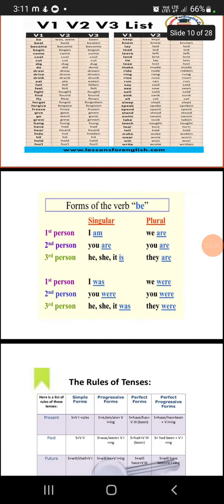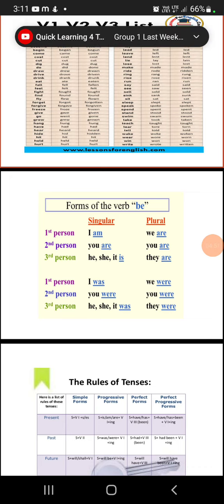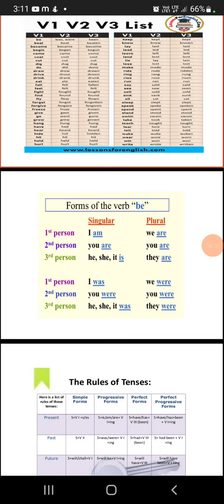Now the forms of the verb be, singular and plural. When it comes to the first person, we use I am, and in the plural form, we are. The second person, you are, and again in plural also you are. Third person, he, she, it is. In the plural form, they are. So this must be used for the first person, second person, and third person point of view when it comes to singular and plural forms of the verb be.